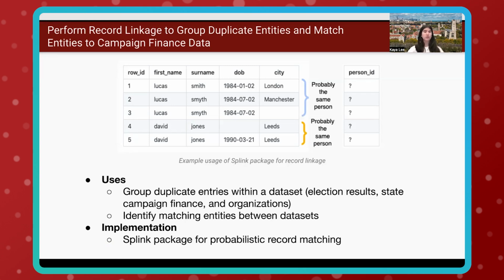We accomplish record linkage using the Splink package, which is a package for probabilistic record matching that predicts which rows match with each other. It also enables matching between different datasets based on common columns. As well as performing linkage on individual datasets, we also use record linkage to match entities from the election results and organizations table to our state campaign finance data.